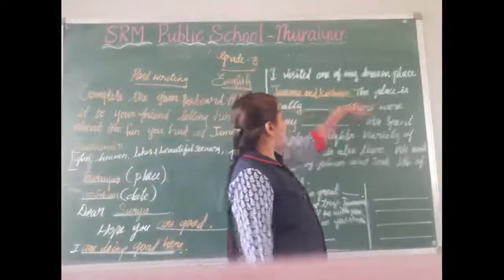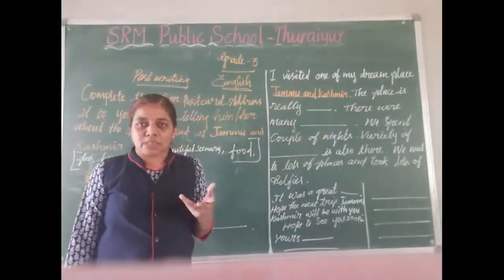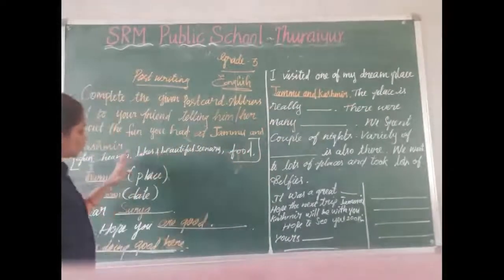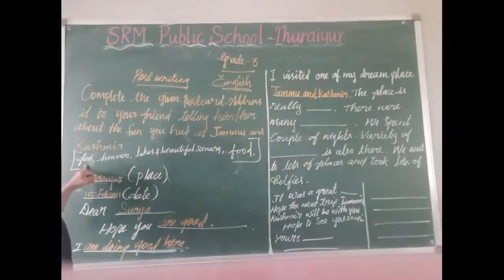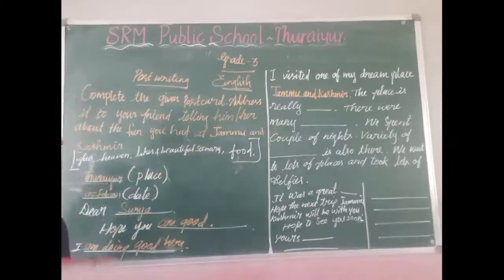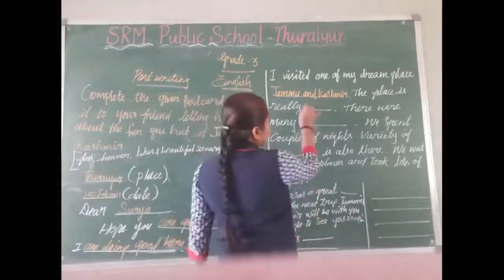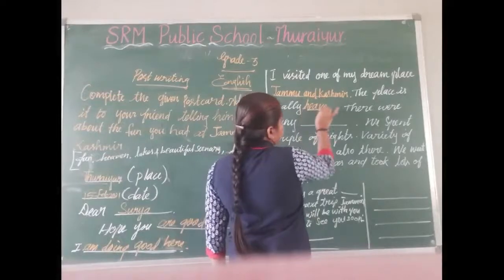Next, the place is really dash. We can use this choice. The place is really fun, heaven, lakes and beautiful scenery, food. We can use here heaven. Okay. The place is really heaven.